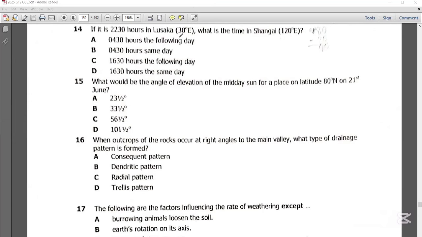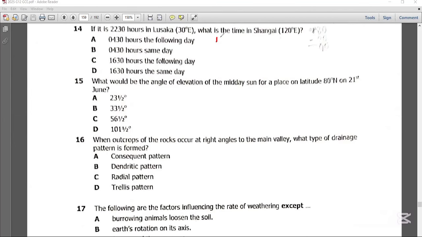So when longitudes are on the same side, you always subtract, and when the longitudes are on different sides, you always add. In this question, the longitudes we've been given, 30 degrees east and 120 degrees east, are on the same side, meaning we are going to subtract.